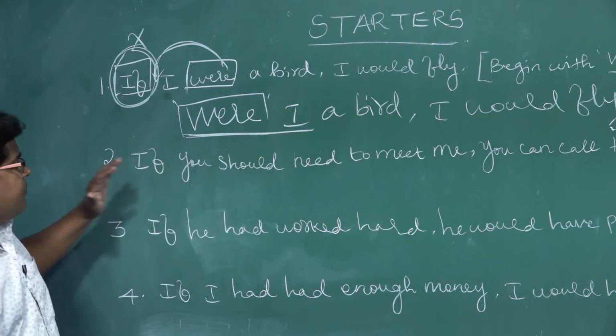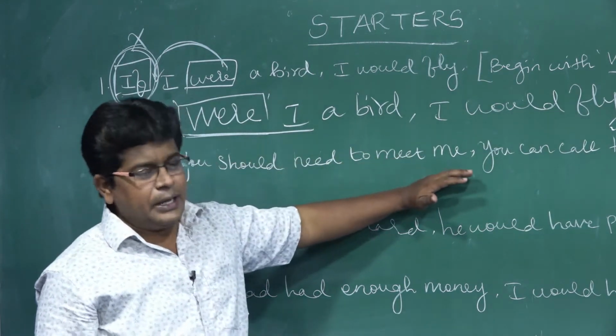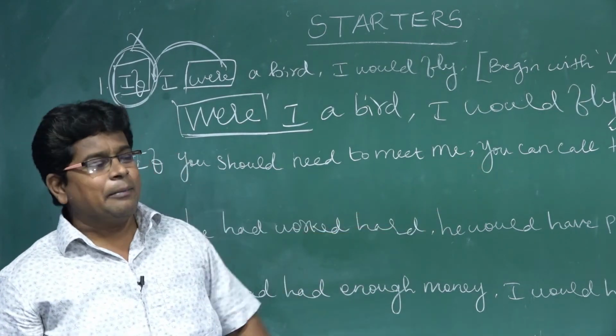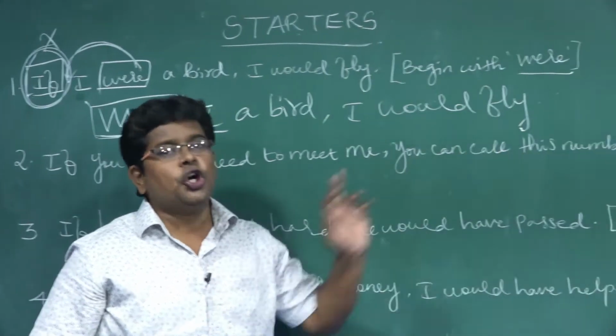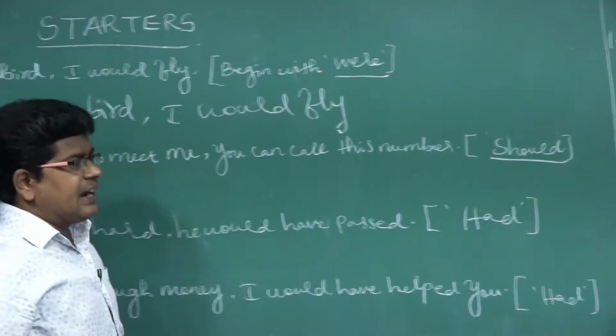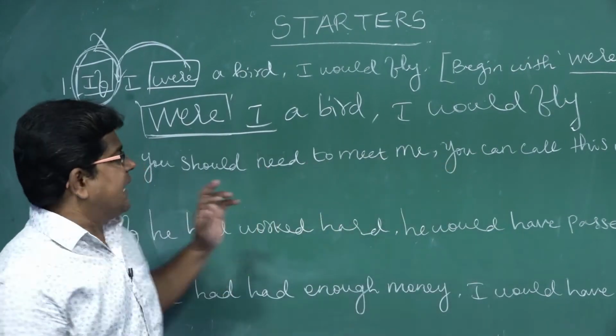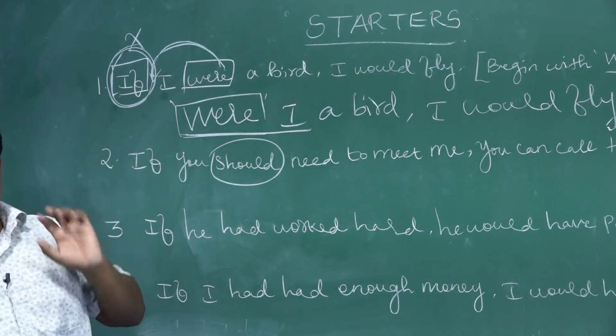Next, see: if you should need to meet me, you can call this number. What have they given? They will ask begin with should. As I told, should is there. You see here, they might have given should.